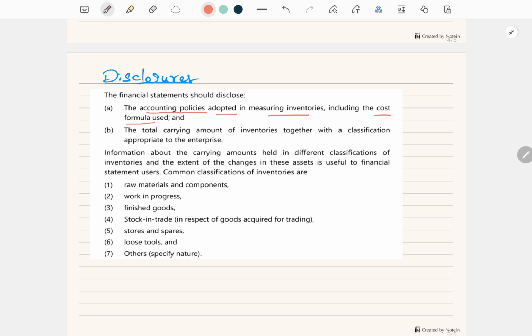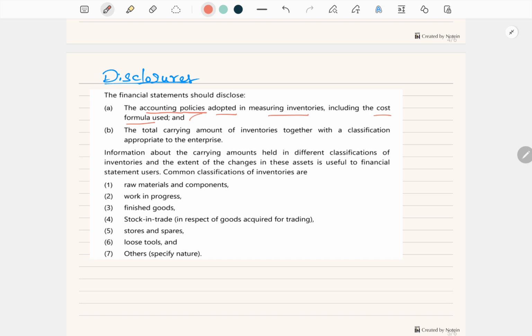Suppose the company is following the FIFO method. In the financial statement, we need to disclose how the company calculates the cost of inventory, like the cost includes the amount paid to the supplier plus transportation minus non-refundable taxes, and the cost formula used is the FIFO method. That is the accounting policy you need to disclose.